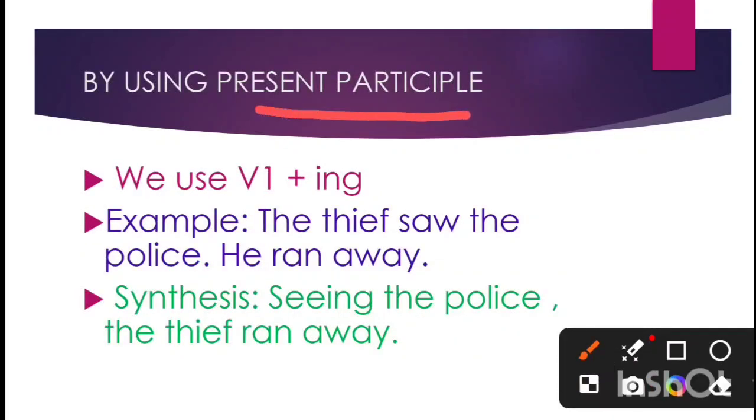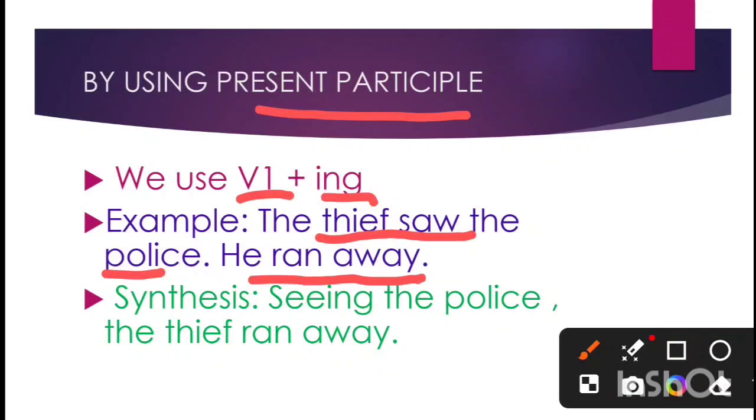By using present participle, we can frame a simple sentence by combining two sentences. We use first form of the verb plus ing. Now in example, you see two sentences. The thief saw the police, he ran away. Both the sentences, they are independent clauses. They have their own subject, they have their own predicate.